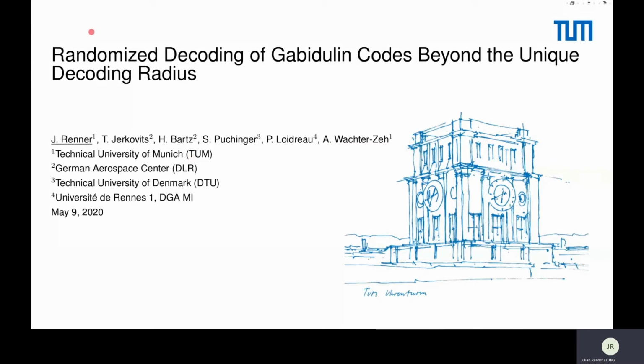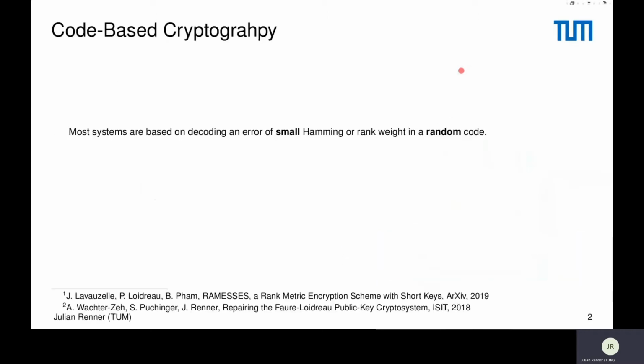And in my talk, I will present a randomized decoding algorithm of Gabidulin codes that is capable of correcting errors beyond the unique decoding radius. So why is this interesting for code-based cryptography? The reason is that I would claim that most of the systems are based on a rather similar problem, namely on the hardness of decoding an error of rather small Hamming or rather small rank weight in a random code.